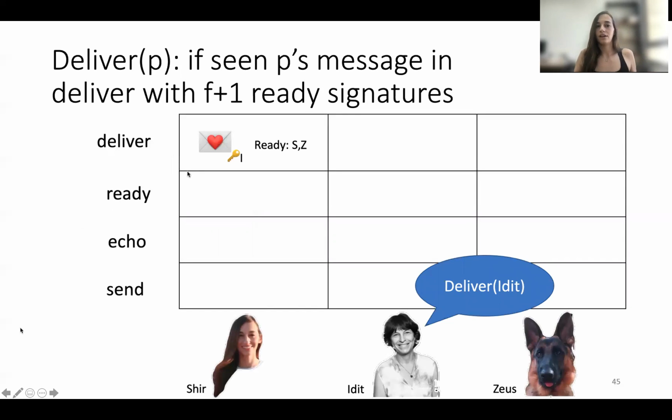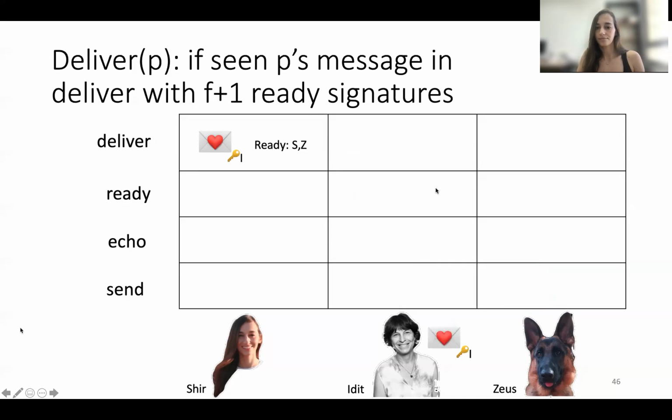In order to deliver a message from process P, for example, Edith tries to deliver a message from Edith herself, it can be delivered if P's message appears in some deliver register, it doesn't matter whose, with f plus 1 ready signatures. In this case, there is the message with 2 signatures by Shir and by Zeus. So Edith can deliver the message. Okay, the message is delivered.